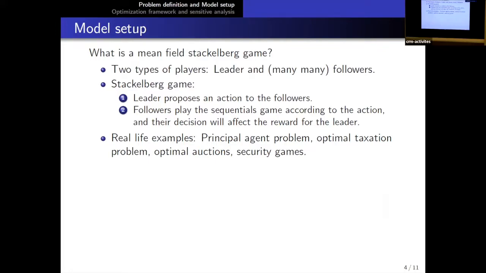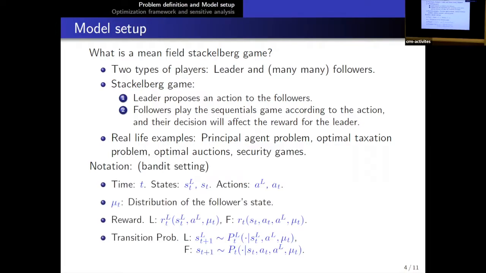So there are also many nice theoretic frameworks for this mean field Stackelberg game, and I think we're going to listen to one of them from Professor Huang this afternoon, talking about the mean field Stackelberg game and using the master equation in a theoretical framework. But for now and for this talk, I'm going to focus on a learning-based setting, which is a bandit setting. That is very similar to what Sari talked about yesterday, and also Renee and Matthew talked about. So we are going to focus on finite discrete time and finite state and actions.